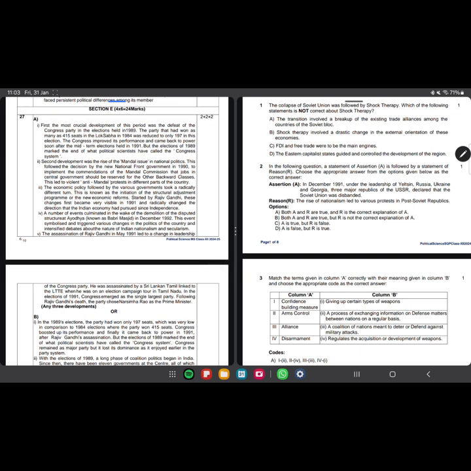Like this is your page, at least this much should be your 1st point, this much your 2nd point, and this much your 3rd point. That will make sense. At least 1.5 pages should be yours for a 6 marker.